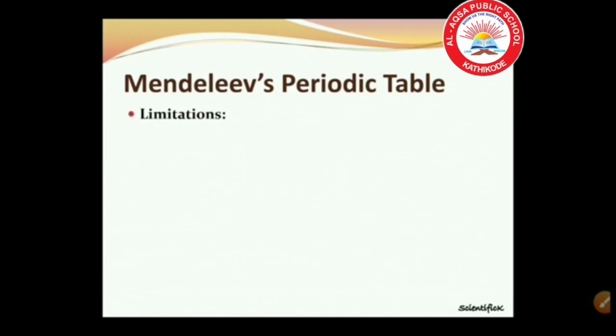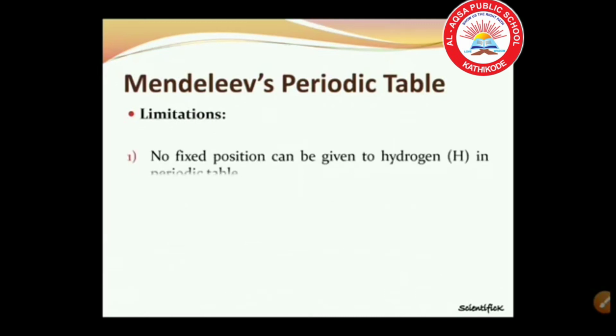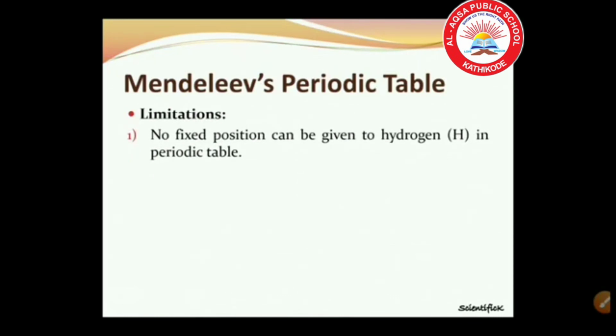Now let us discuss the limitations of Mendeleev's periodic table. The first one: he could not give a fixed position to hydrogen. No fixed position can be given to hydrogen in the periodic table because the electronic configuration of hydrogen resembles that of alkali metals. On the other hand, just like halogens, hydrogen also exists as diatomic molecules and it combines with metals and nonmetals to form covalent compounds.